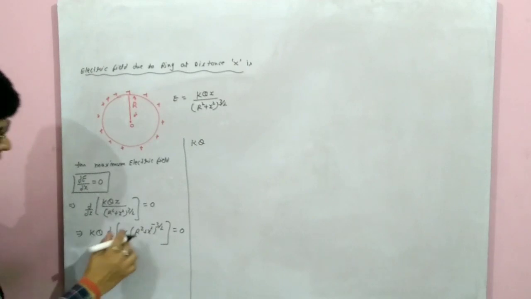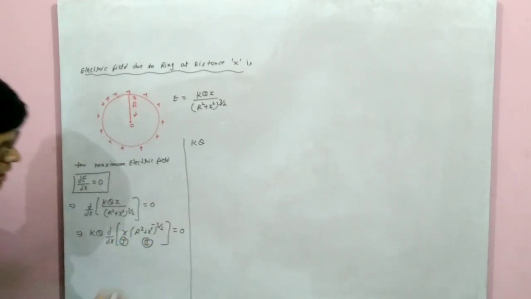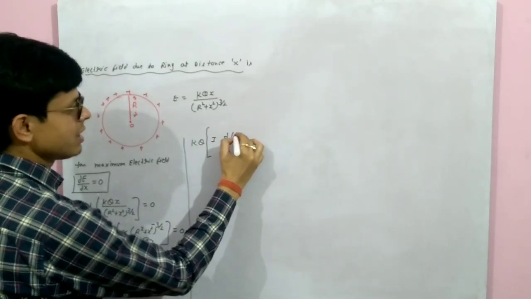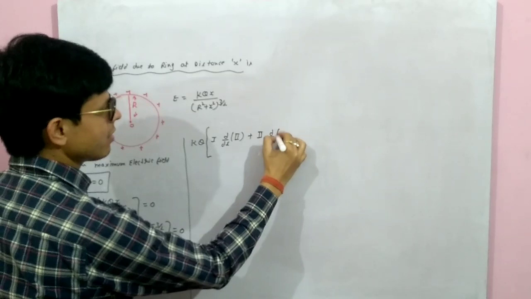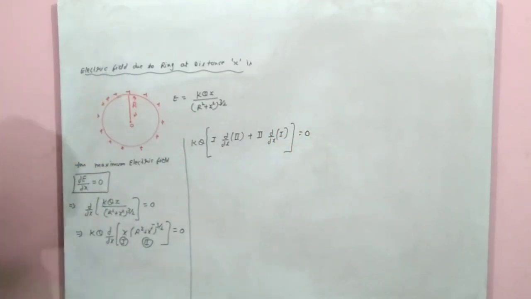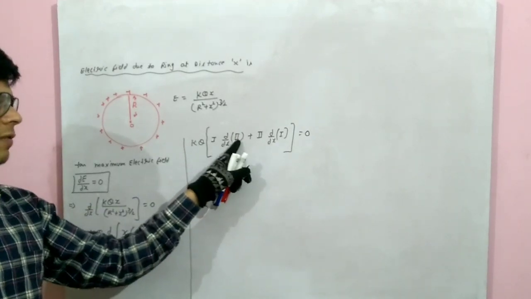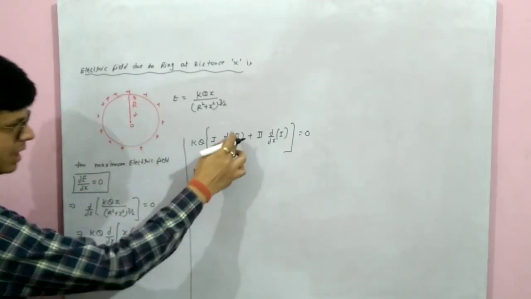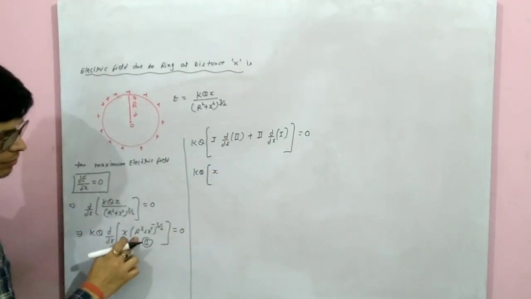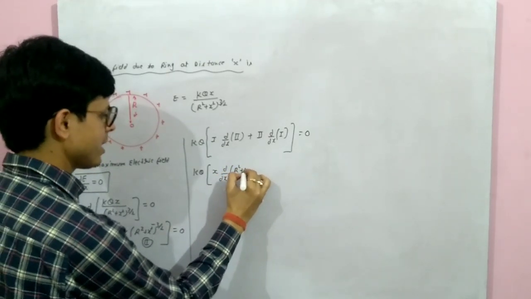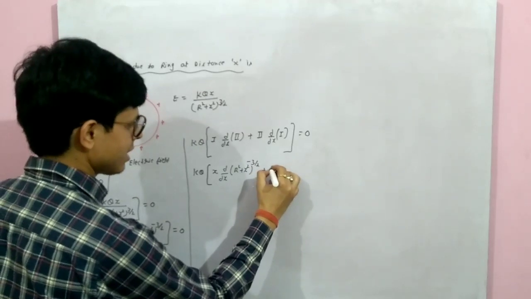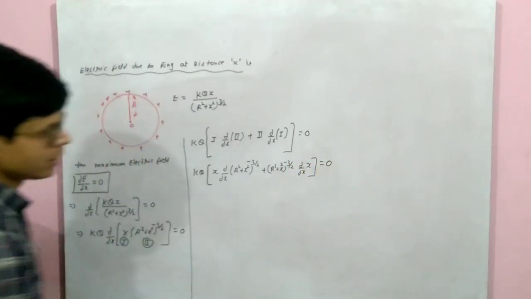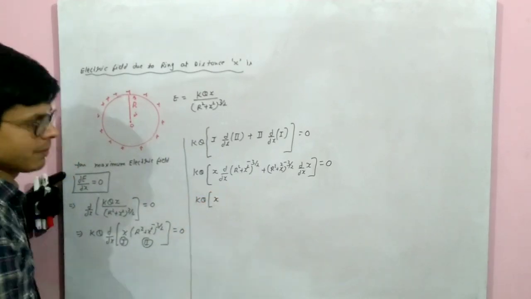kq, there are two terms: x is one term and (r square plus x square) is the second term. Now how do we differentiate two terms? First term remains the same, differentiation of the second, plus second term remains the same, differentiation of the first, equal to 0. Is it clear? So kq, first term is x, x will remain the same, now differentiation of the second: d upon dx of (r square plus x square) to the power minus 3/2, plus the second term (r square plus x square) to the power minus 3/2 times differentiation of the first, x, equals 0. Now solve it. kq, x will remain the same, how do we differentiate?